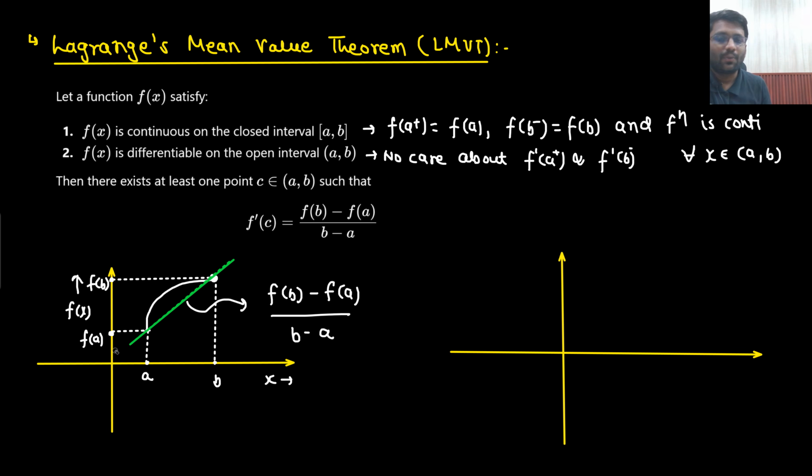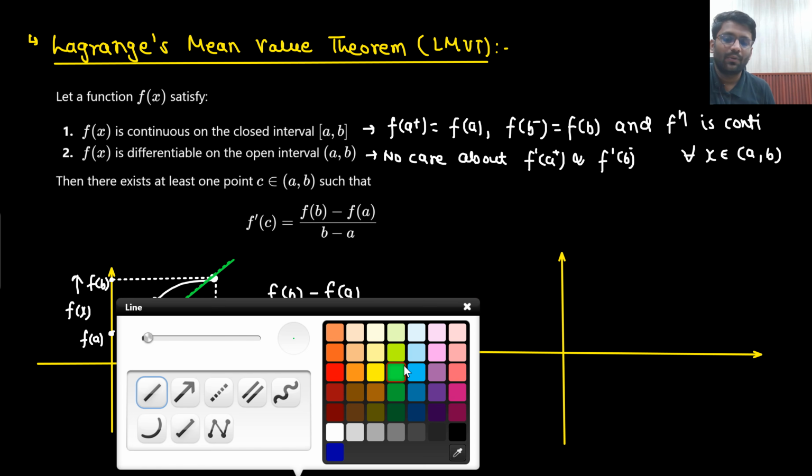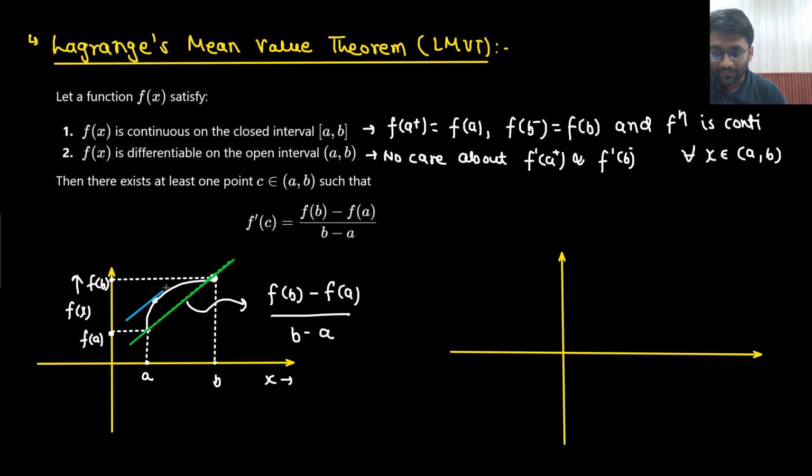Okay. Now, on this curve, there will be at least one point, and on that particular point, if I draw a tangent, then that tangent will be parallel to this line. Isn't it, this tangent is parallel to this line?